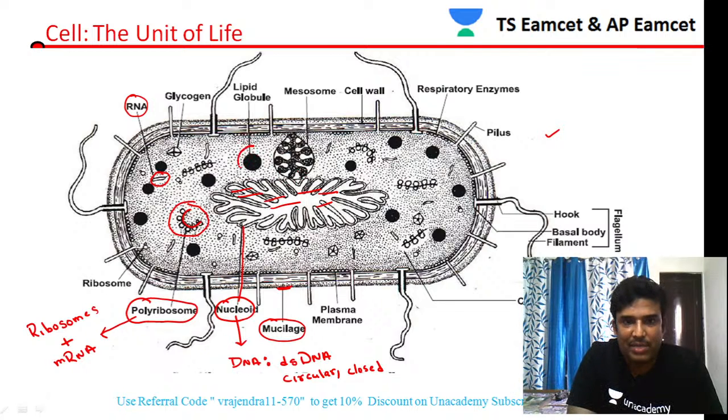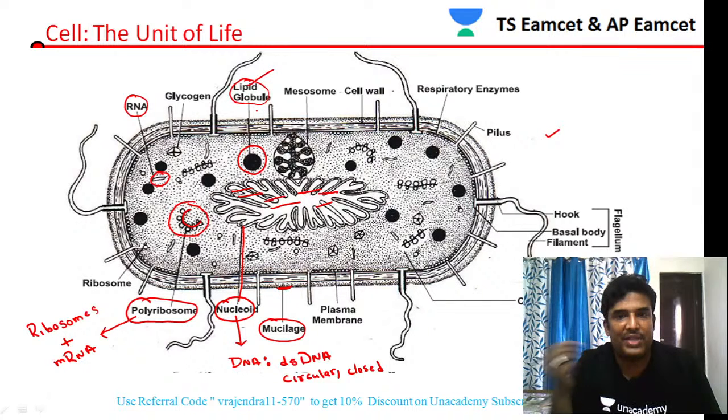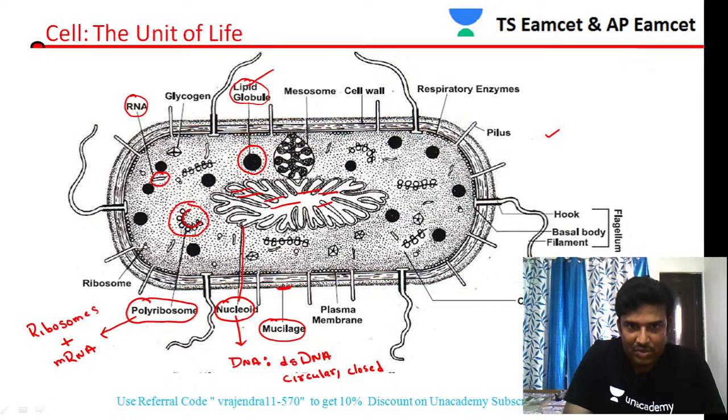And the storage bodies are present. The storage bodies are called lipid globules. So lipid globules, the storage bodies, are present in the cytoplasm. Then there is one specific structure that is called a mesosome. You can see here the mesosome. This mesosome is an extension originated from the plasma membrane. So mesosomes originate from the plasma membrane, if you see clearly. This is the mesosome.